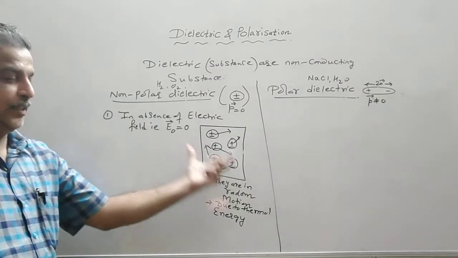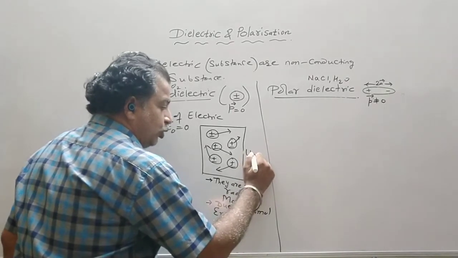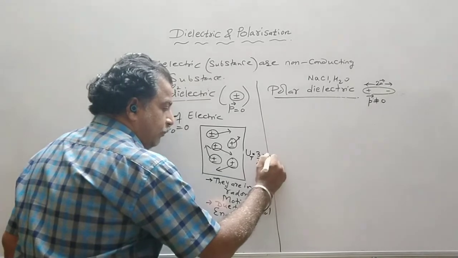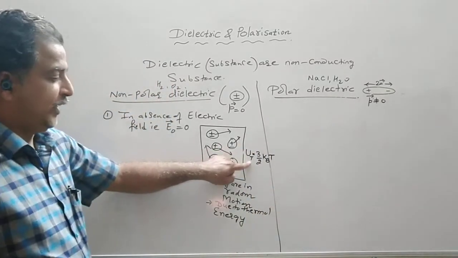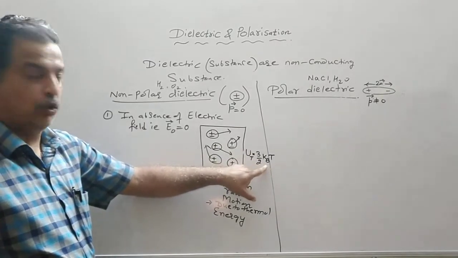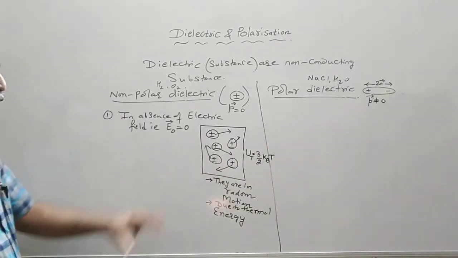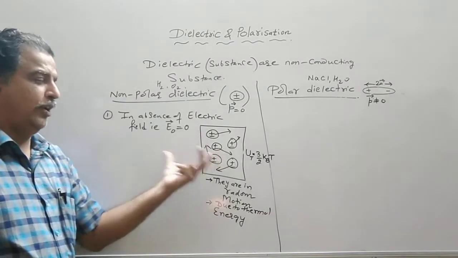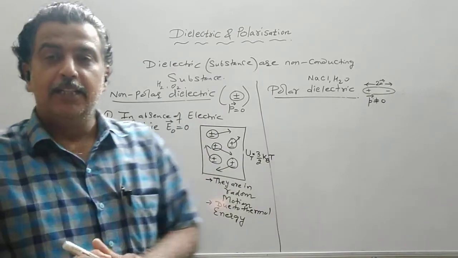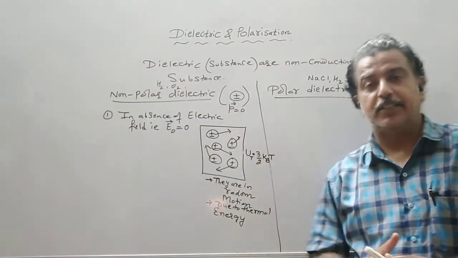So suppose it is at room temperature, then the thermal energy available to each molecule is 3 by 2 kBT, where kB is the Boltzmann constant, and temperature should be taken in Kelvin. So all the H2 molecules, or if we have oxygen gas, all the molecules are in random motion. This is their intrinsic behavior.